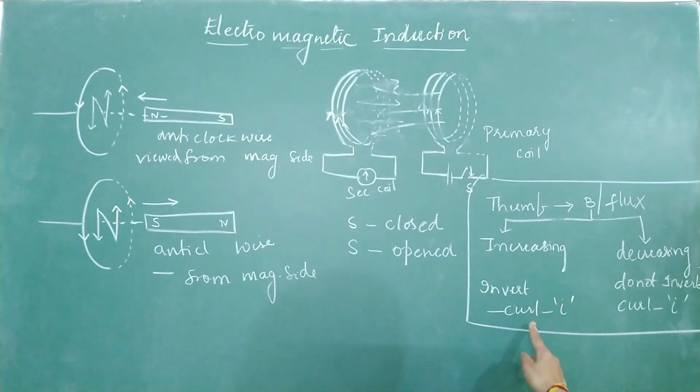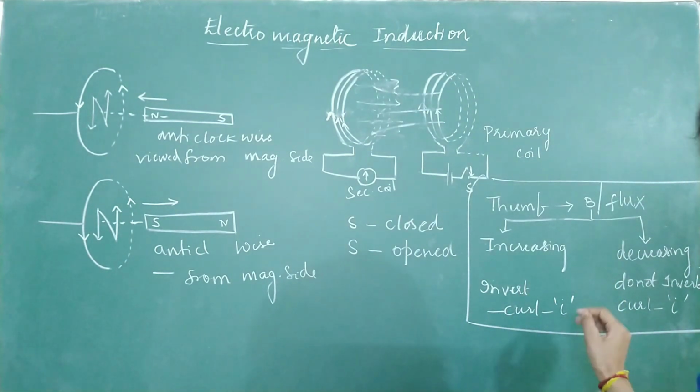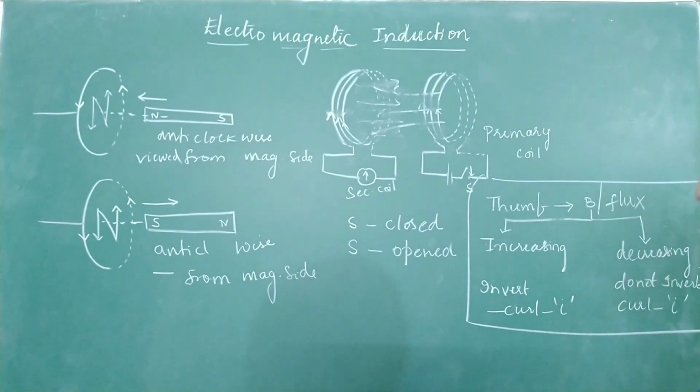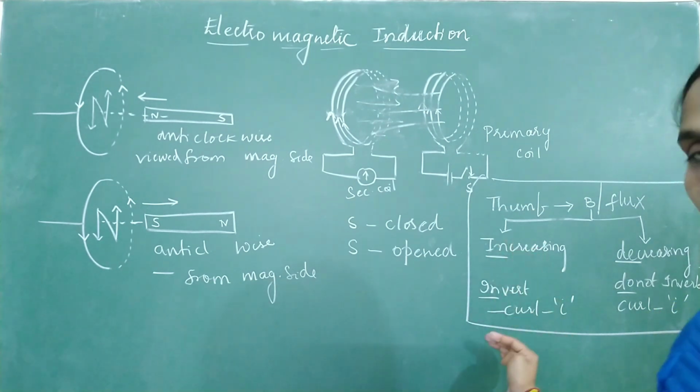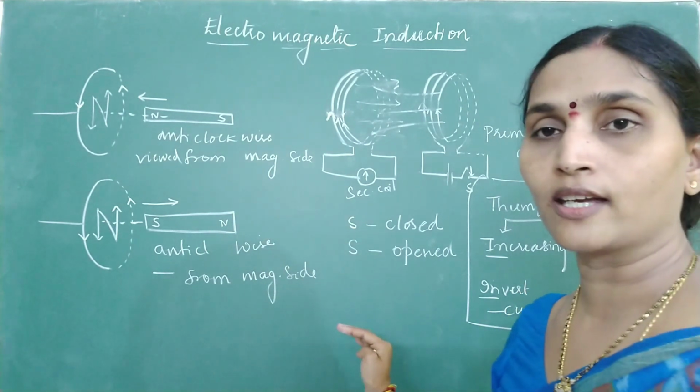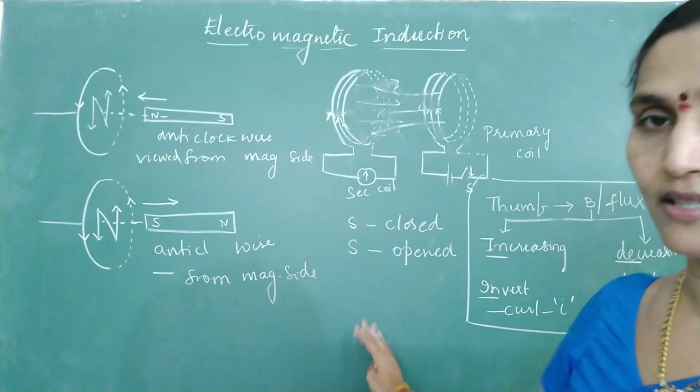So this rule is going to give you the answers. It is in accordance with Lenz's law, but easy to apply. Increasing, invert. Decreasing, do not invert. So this rule we will apply for the remaining questions and see how to identify the direction of induced current.